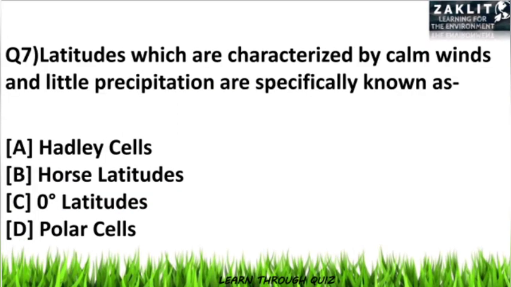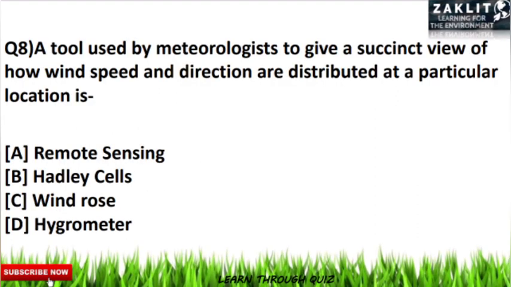The seventh question was, the latitudes which are categorized by calm winds and little precipitation are specifically known as what? Here the correct option will be horse latitudes. So you should note it down. For many students this will be a new term. Let's move on to the eighth question. The eighth question was, a tool which is used by meteorologists to give a succinct view of how wind speed and direction are distributed at a particular location is called what? That tool, that methodology, is called windrows, which is option number C, the correct option.